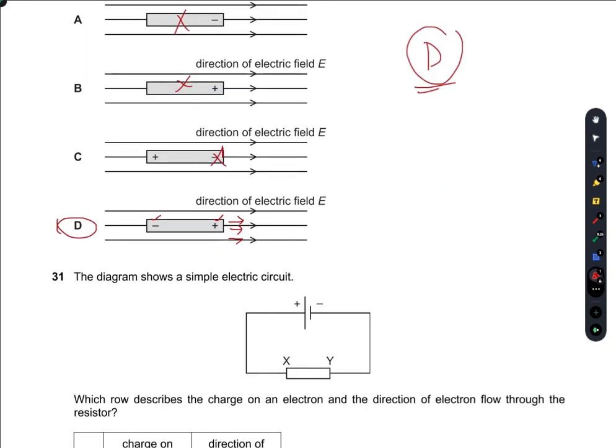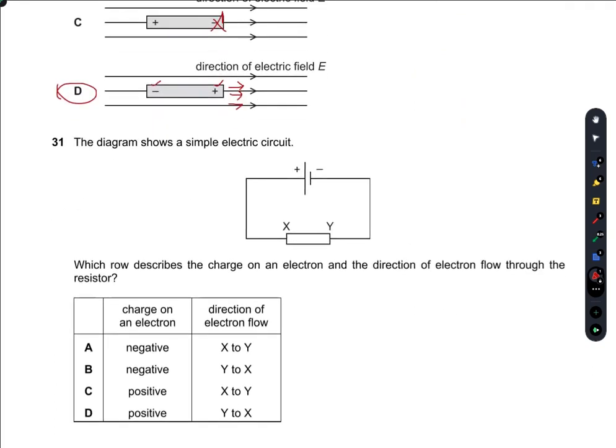Question number 31. The diagram shows a simple electric circuit. Which row describes the charge on an electron and the direction of electron flow through the resistor?